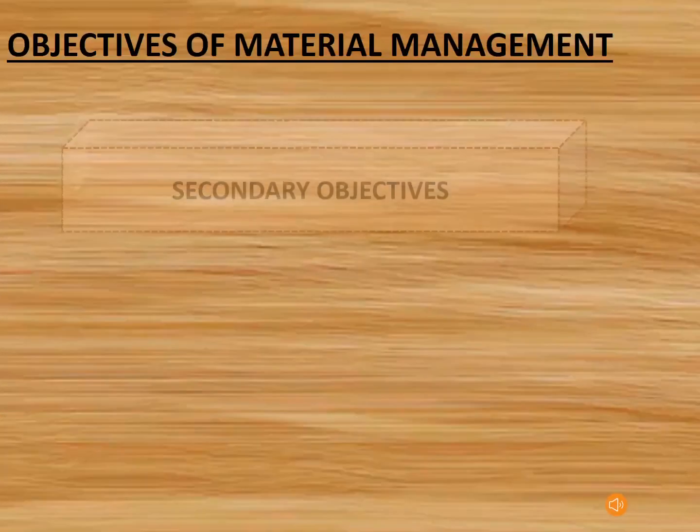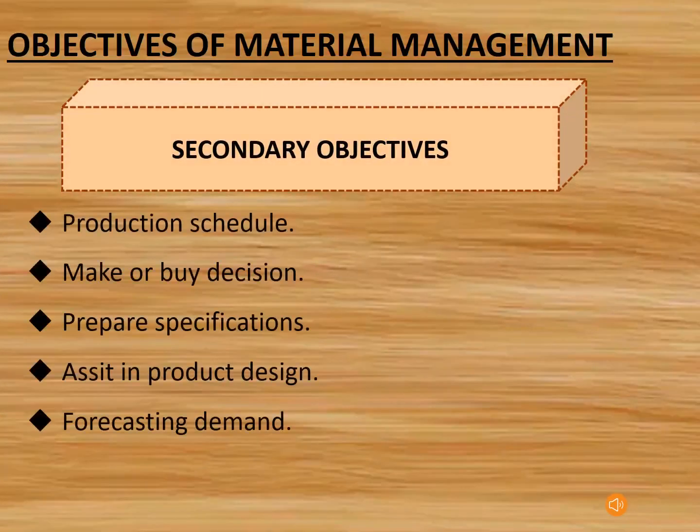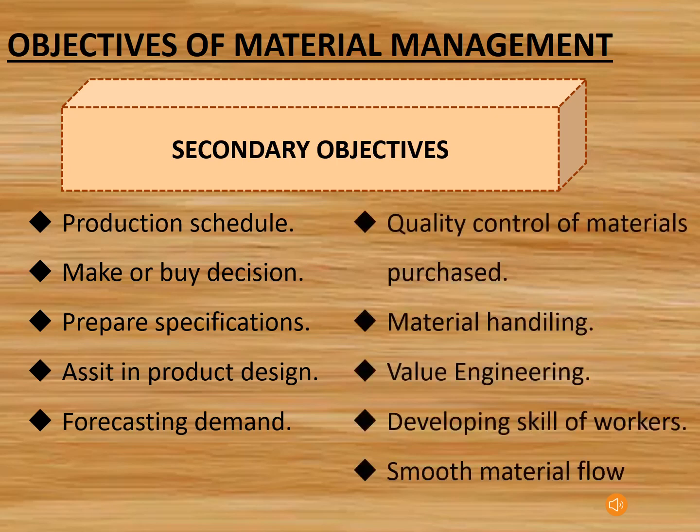The secondary objectives include efficient production schedule, making decision, prepare specification, assist in product design, forecasting the demand, quality control of the materials that are purchased, material handling, value engineering, developing skills of the workers, and finally, smooth material flow in and out of the organization.